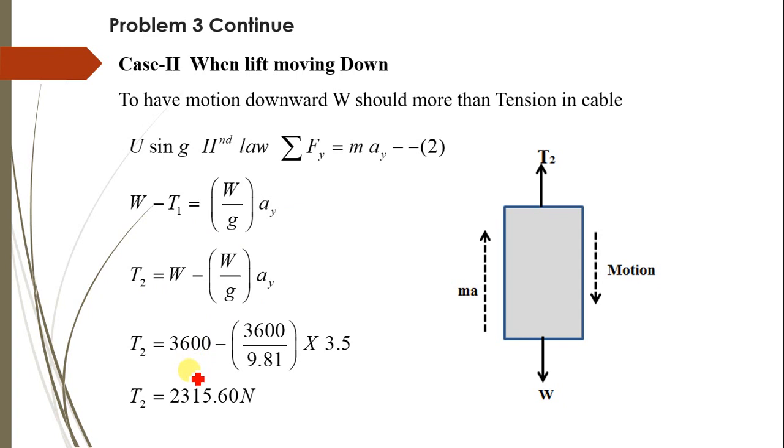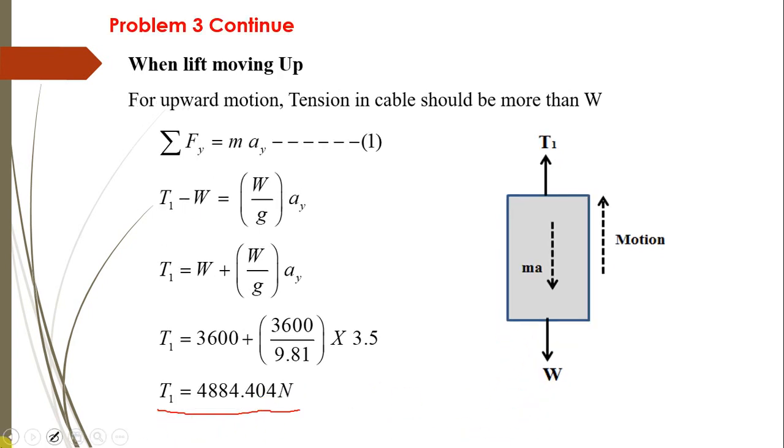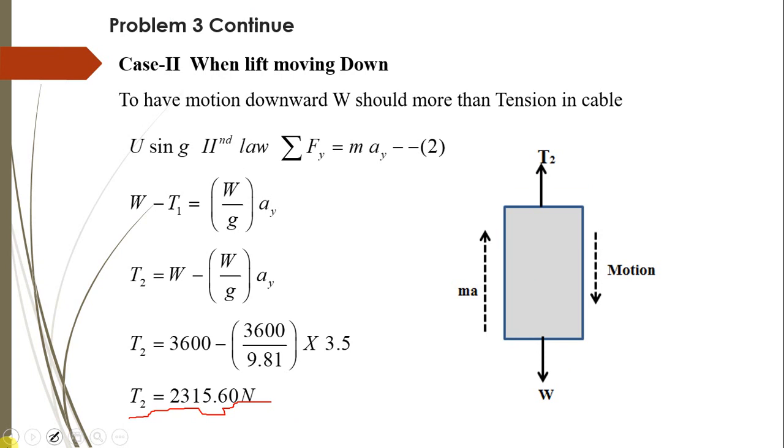Now substituting the values of W and Ay, finally we get the tension in the cable equal to 2315.60 Newton. So when the lift is moving in the downward direction, the tension is 2315.60, and when the lift is moving in the upward direction, the tension is equal to 4884.40. So in this way, you can even find out the maximum and minimum range of the lift, or the tension in the cable, to find out its capacity.